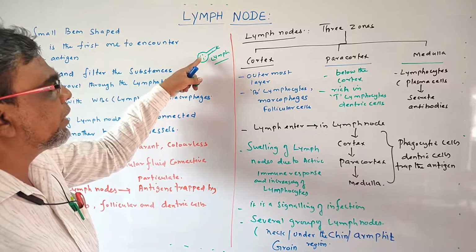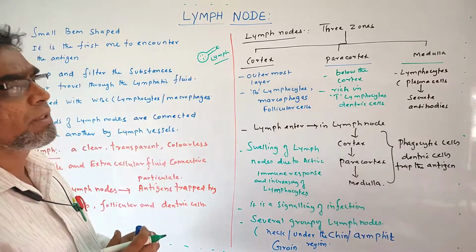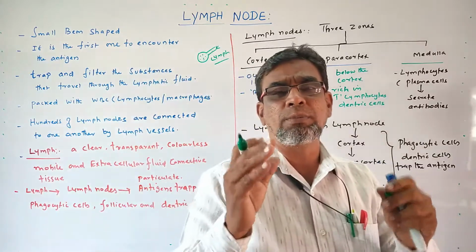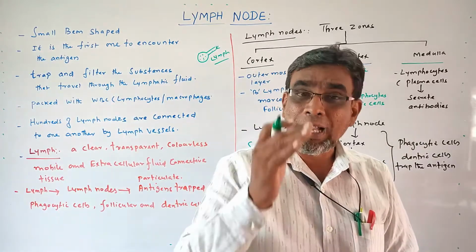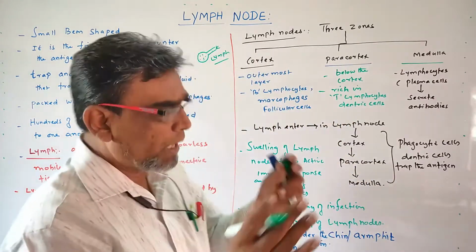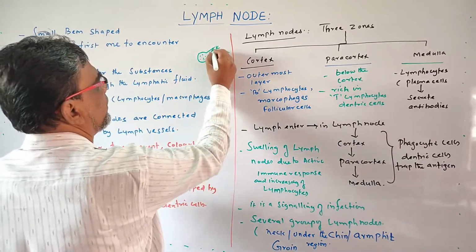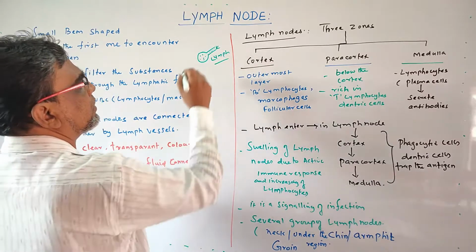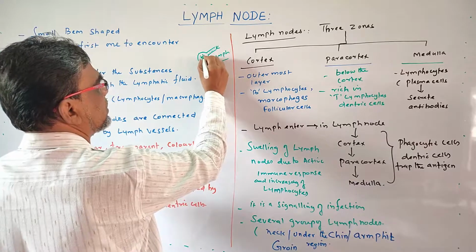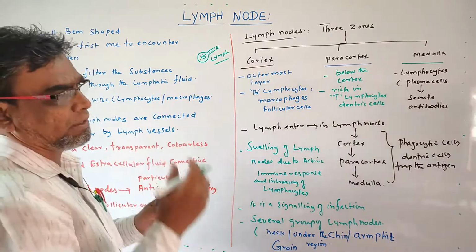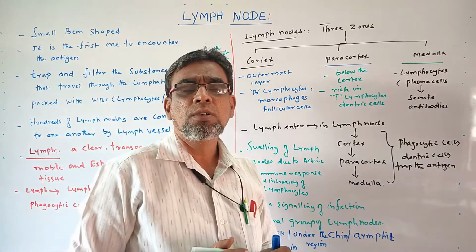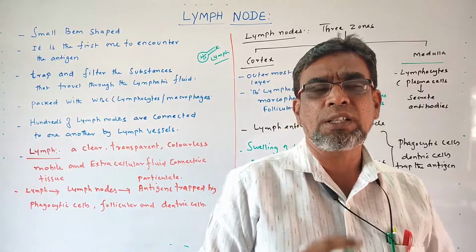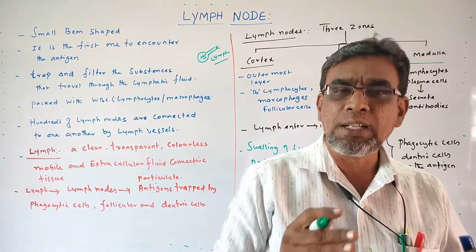This lymph node has several cells, especially the called T lymphocytes, B lymphocytes, macrophages, plasma cells, dendritic cells, highly packed inside the lymph node. So when the lymph came inside the lymph node, this lymph node has several cells. These cells trap the antigens. This is the basic concept. So this lymph nodes, what is the structure? What are the significant features? What are the regions are present? We will discuss in detail.